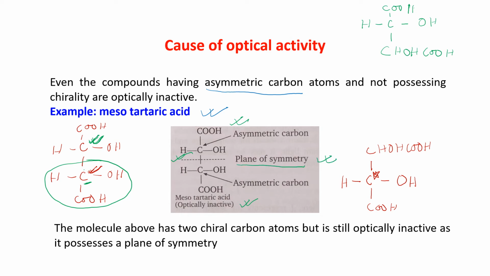Am I clear? This is also a very important question: show that meso-tartaric acid has two asymmetric carbon atoms but still does not show optical activity. They are optically inactive. Am I clear to you?